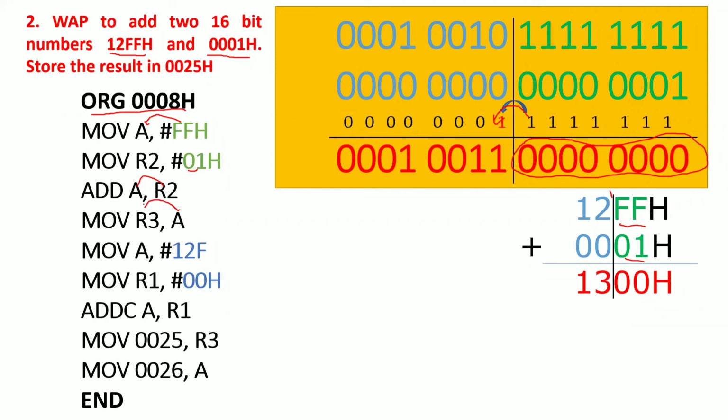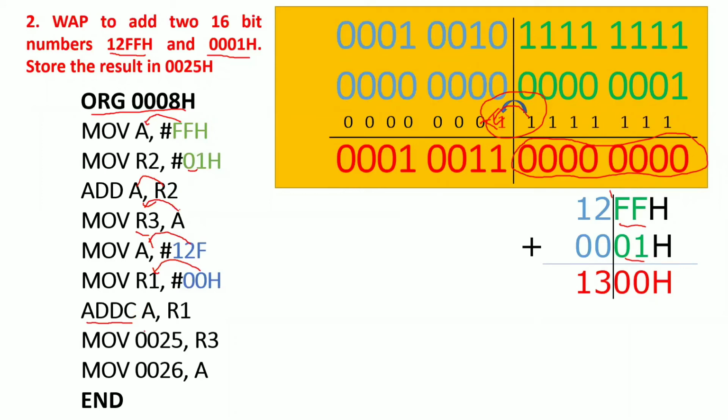Now whatever value is present in the A register, we need to move into your R3. Why? Because whenever you are performing the addition arithmetic operation, the first operand should be A. So that's why the result is stored inside one register in order to reuse the A register. Now I am loading values into 2 registers, 12F into A, 00 into R1. Now perform this addition. But here, if you observe, there is an ADDC. Why ADDC? Because a carry is generated at this position. Remember, from the lower byte, it is generated to the higher byte. That's why you need to use add with carry.